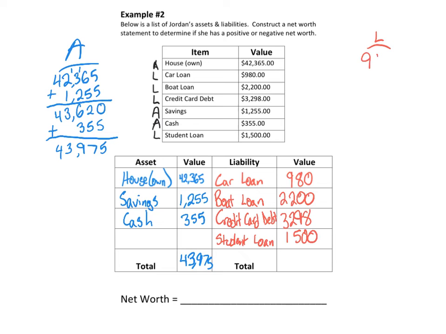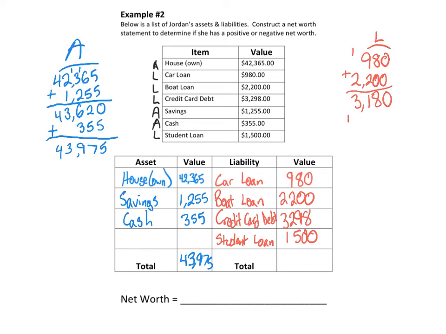Now we have to do the liabilities. So the first one, 980, and the next one, 2,200. Add these together. 3,180.